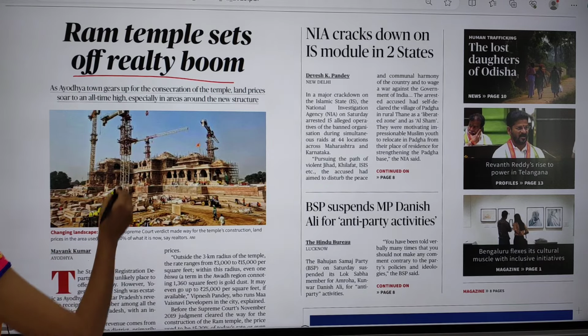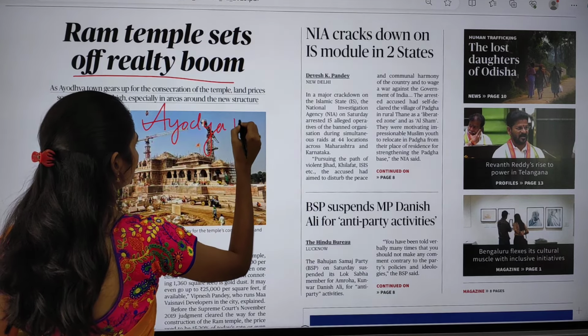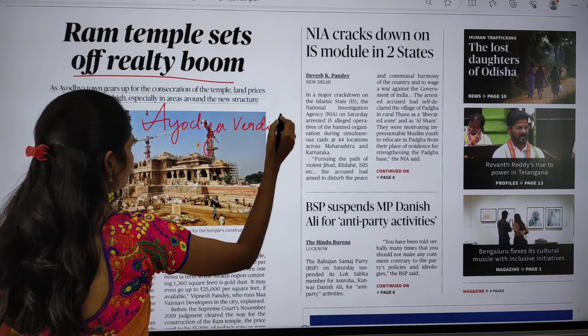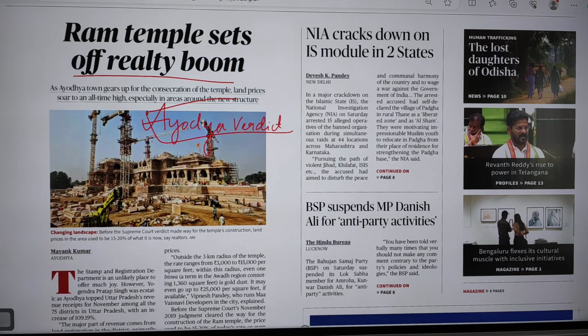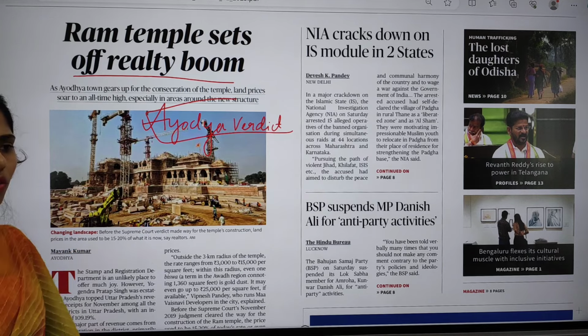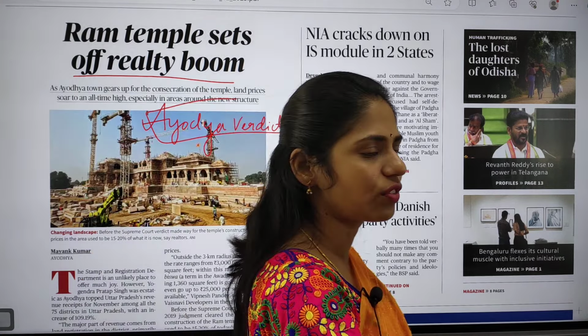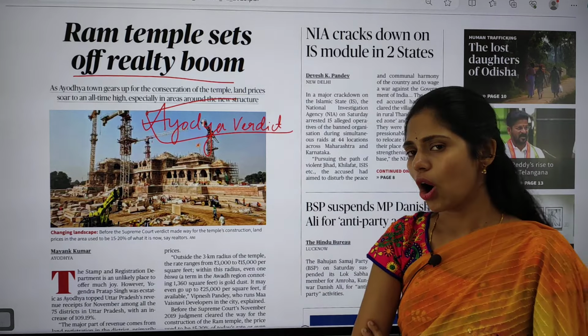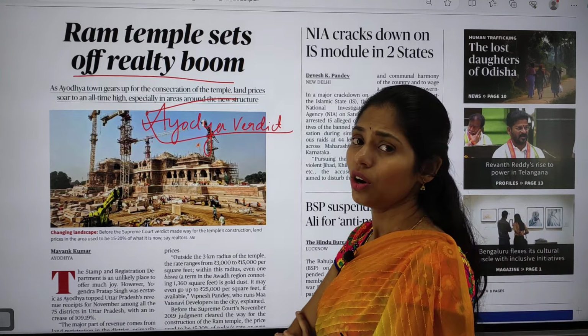You have to know about the Ayodhya verdict. Here, before the Supreme Court verdict made way for temple construction, land prices in the area used to be 15 to 20% of what they are now. The issue here is that whenever the Supreme Court gave the judgment for construction of this Ram temple, automatically the land prices increased.